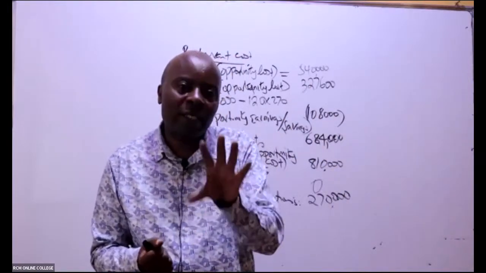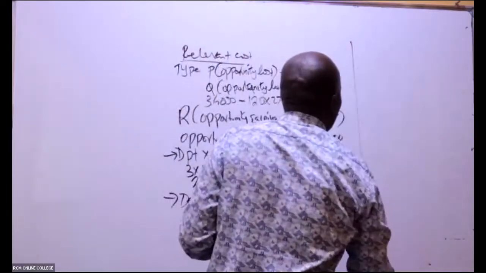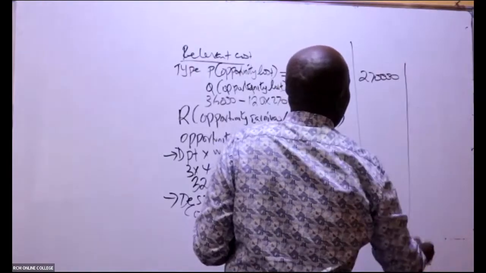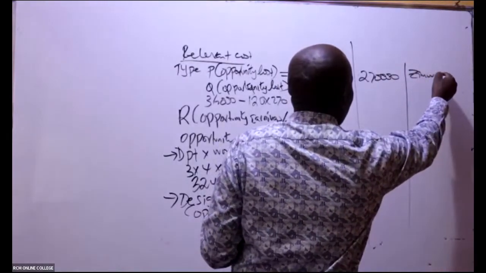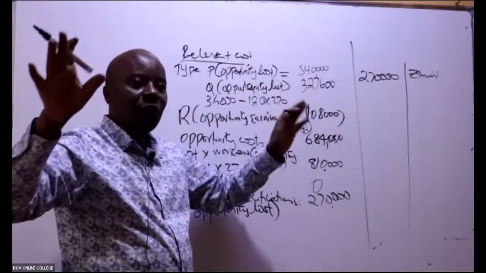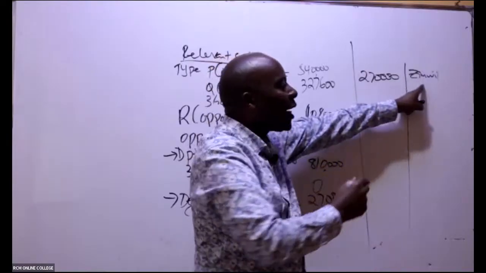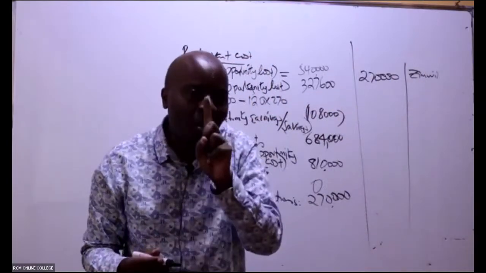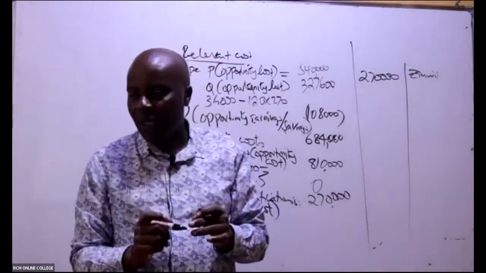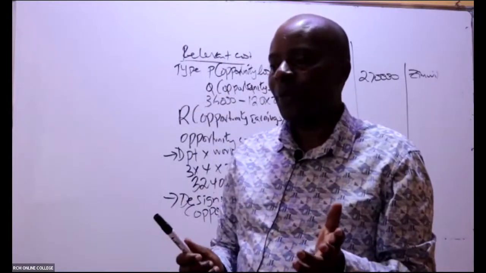So now look at this 270. We have two options here for these 270,000. And then I have Zimwi here. If I tell Zimwi, I don't want any of your business, I would have earned it as income here, but when Zimwi comes and takes this up, I lose that income. So it becomes what here, somebody? A cost. It becomes automatically a cost. All right?